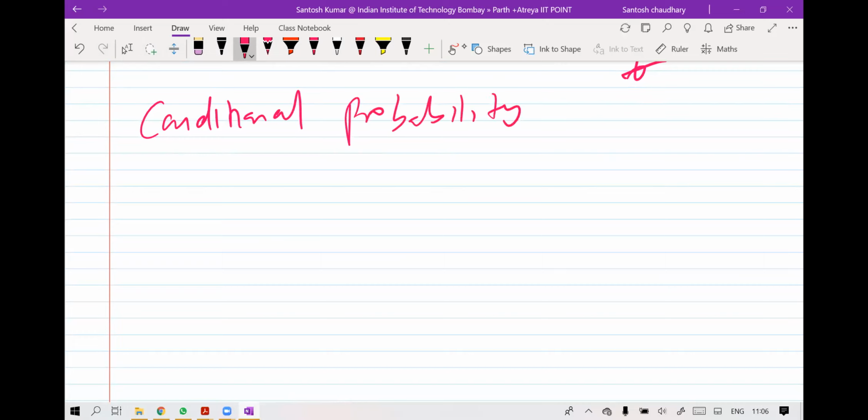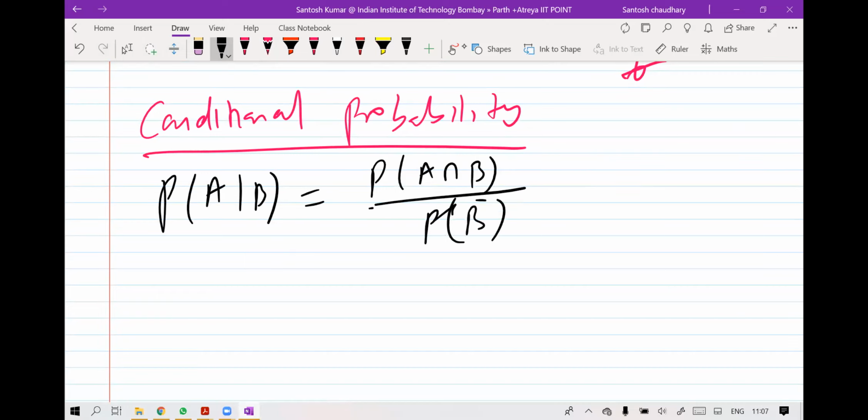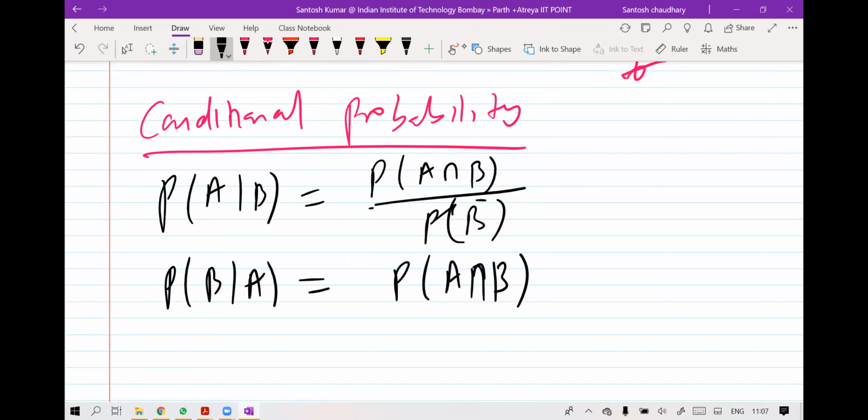I'm repeating, A given B is probability of A intersection B upon probability of B, and probability of B given A is probability of A intersection B, because B intersection A is the same as A intersection B, upon probability of A.